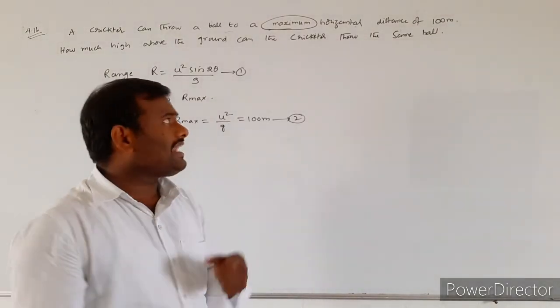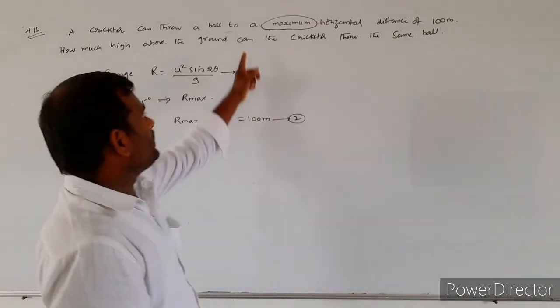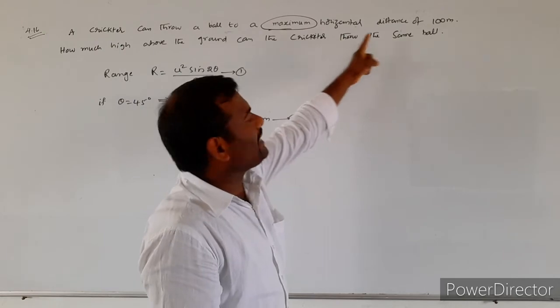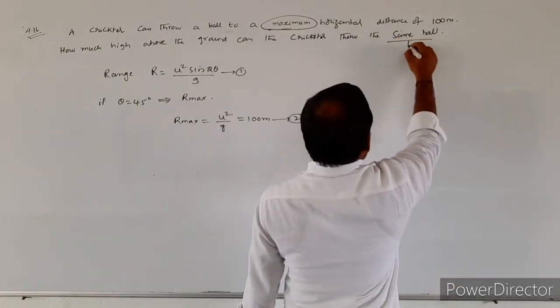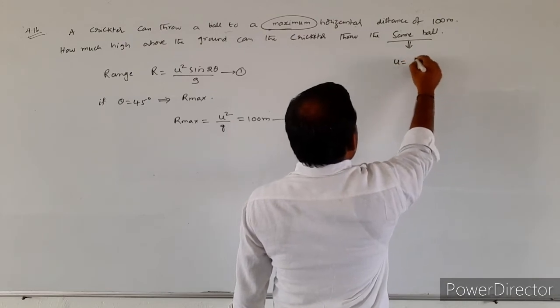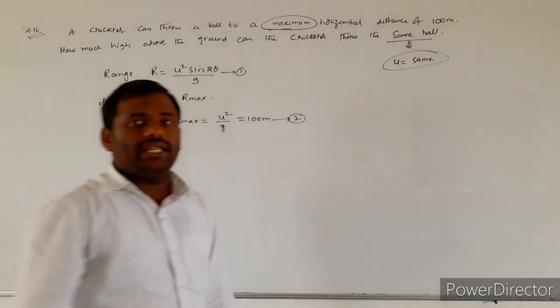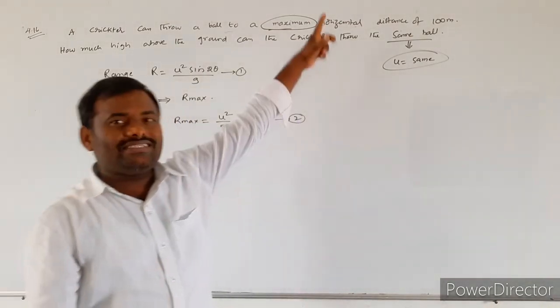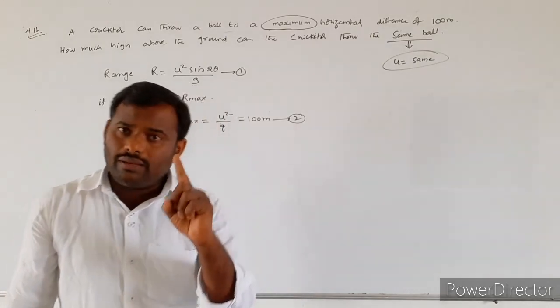Now, what are they asking? How high above the ground can the cricketer throw the same ball? Same ball means the velocity of projection remains the same.